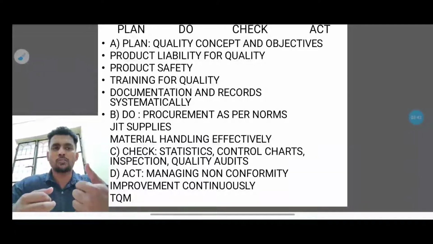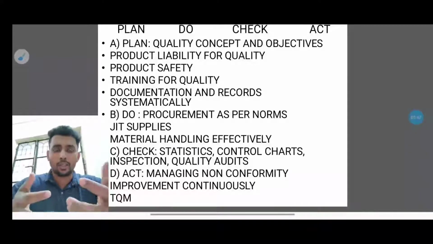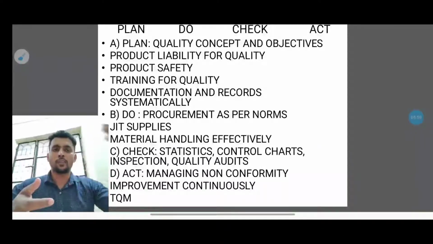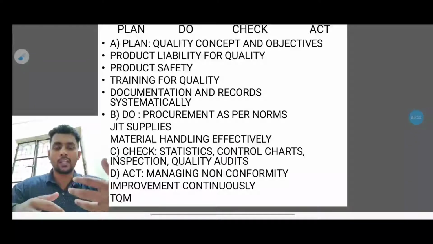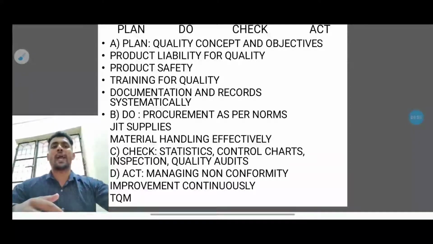The next one is act. So managing non-conformity and improving continuously, that is how they act accordingly, how they are responsible after the 3 processes. Are they implementing, are they improving themselves? That will come under the act.